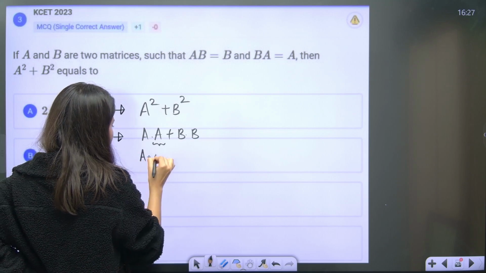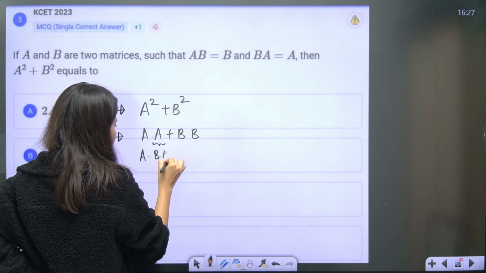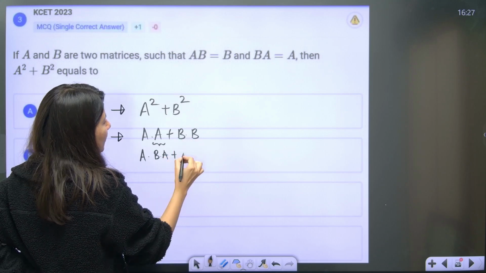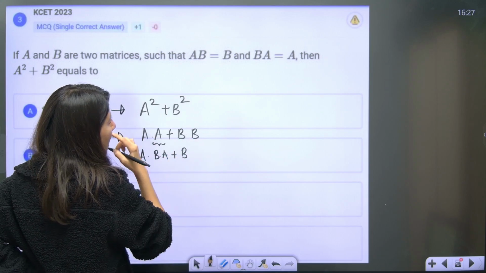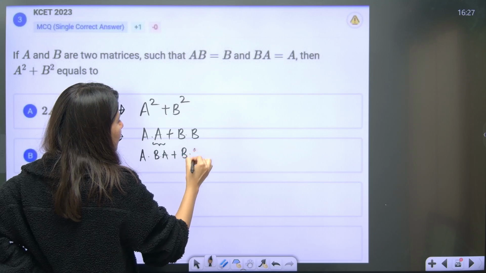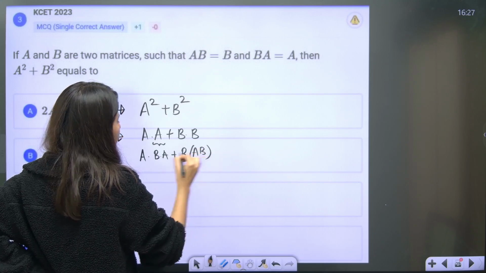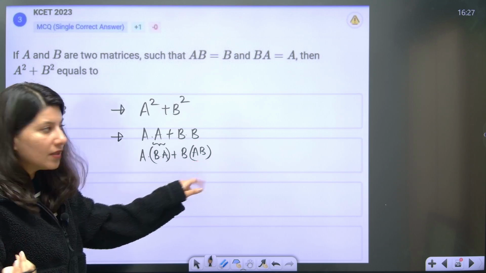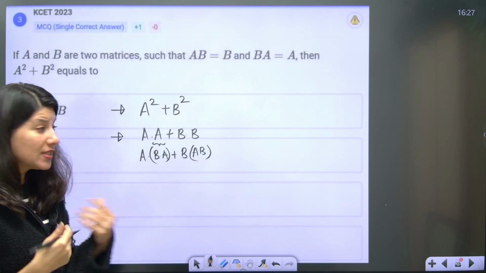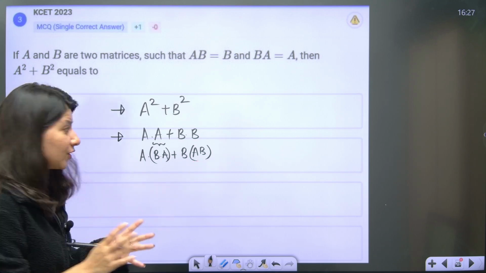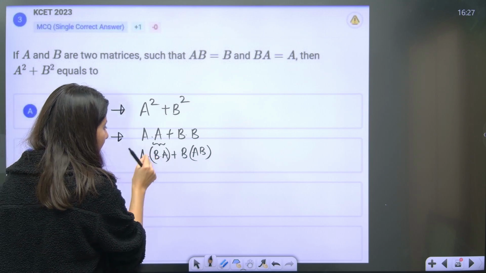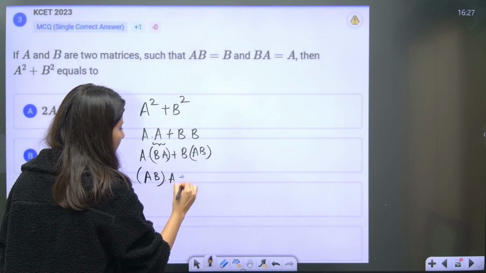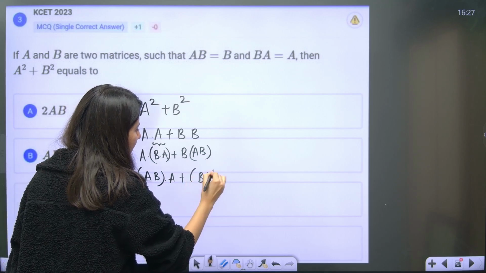So this is A, B, A, plus this is B dot B. So B is right here and B can be represented by AB. Understood? A is BA and B is AB. Now by using the property, ABA can be written as AB into A, plus obviously BA into B.